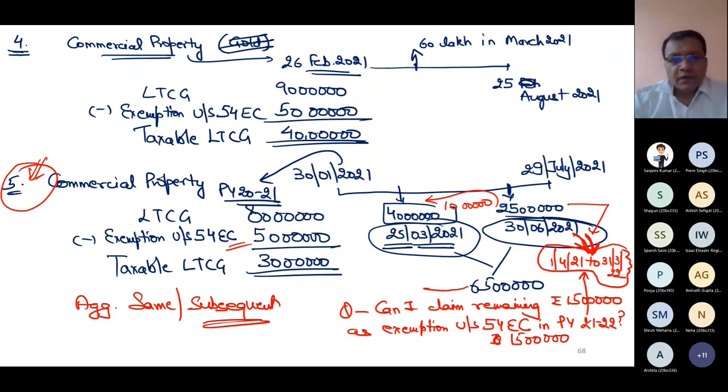Tax avoidance is when you are finding the loopholes in the law and you are misusing those loopholes to get the benefit. So in my book, at so many places, I have raised those issues with the help of illustrations, which will help in clearing these concepts technically, like what is the exact meaning of subsequent year. Now it is clear that I will not get any exemption, but it was not clear till this line was added by the government through amendment later on, that in this subsequent year also the aggregate should be 50 lakh.